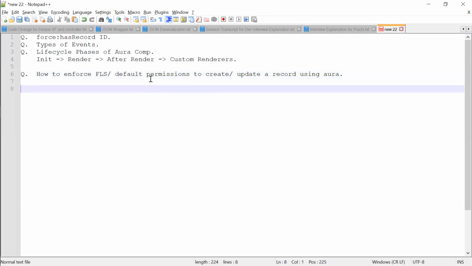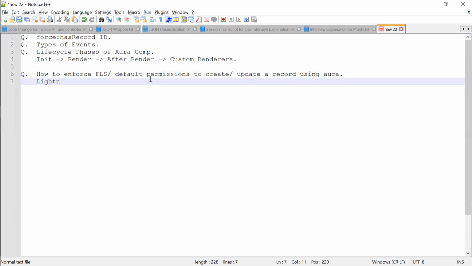So I believe you know about the lightning record forms, right? Lightning record forms. Right. So if you insert or update a record using lightning record forms, then automatically the field level securities and all the default permissions of Salesforce will be enforced.